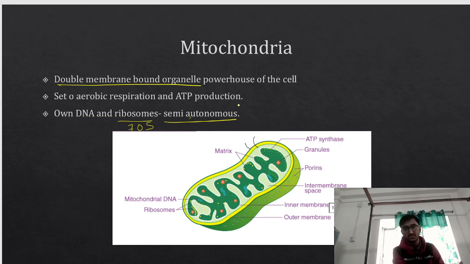To some extent, they are autonomous, but there are some aspects where they cannot exercise their full power. They are dependent on the eukaryotic nucleus to some extent. That is why they are not fully autonomous, they are semi-autonomous. So we have the inner membrane, we have the outer membrane. In between, we have the intermembrane space. See, there are so many porins. Granules are there. These are called the matrix. Mitochondria have their own set of DNA and their own set of ribosome.